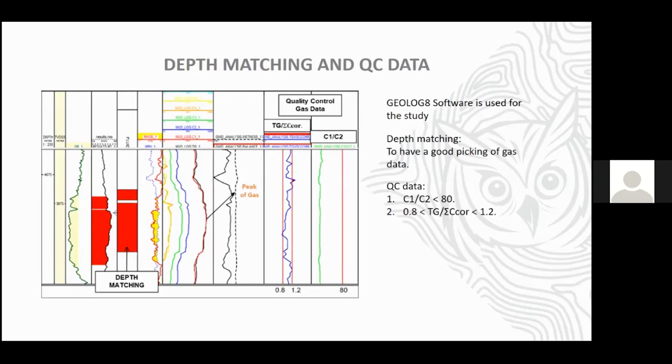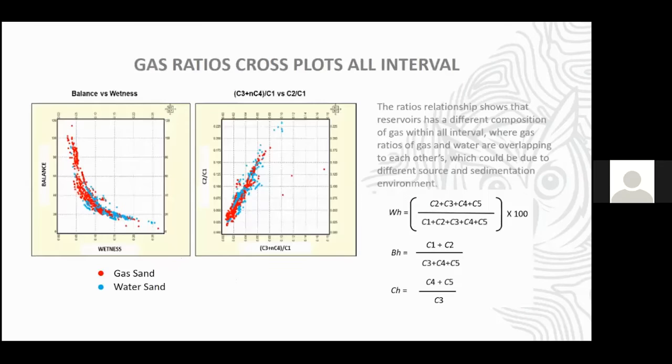After we do depth matching and QC of the data, we plot all the gas data into the cross plot. Here we can see water is blue, gas sand is red. They are overlapping each other. Why? Because we believe we have a different composition for the gas data. This comes from all intervals, from top to bottom, for the surrounding wells. And then we believe it's because of the different source and sedimentation environment.